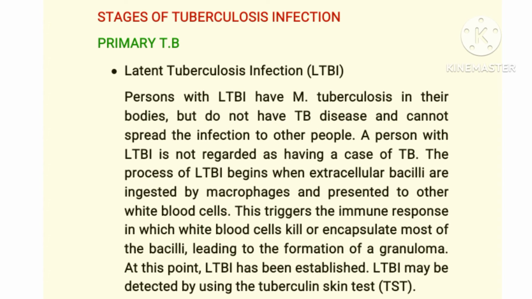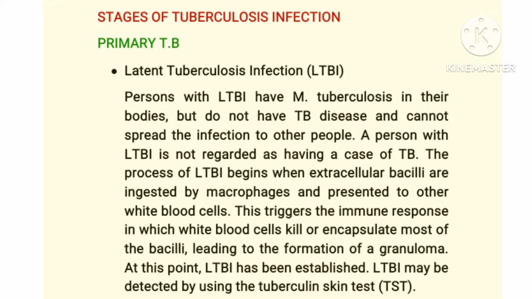Now let's look at stages of TB. TB has different stages. We'll first of all look at the primary TB, then secondary TB, and miliary TB. The primary TB is also known as the latent tuberculosis infection. Persons with latent tuberculosis infection have the infection but do not manifest the disease. A person with this stage of TB is not regarded as having a case of TB.